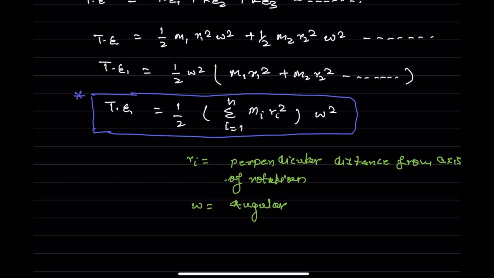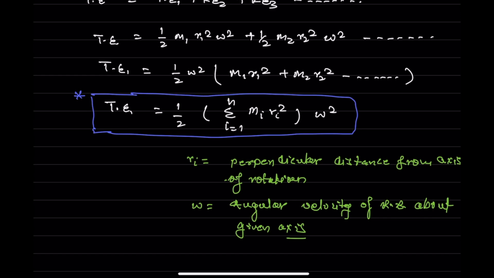Still, let's try to write it in a more known form. We know that the kinetic energy of any body performing translational motion is written as half mv square, right? This is the formula. Now the rotational kinetic energy is something similar.